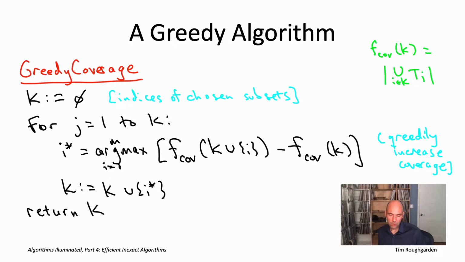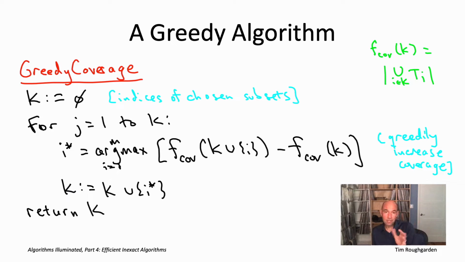So as usual with greedy algorithms, the running time analysis is not so interesting, at least not for a straightforward implementation of the algorithm. So what would that look like? Well, you have each of these k iterations of the main loop. How are you going to implement one of the loop iterations? Well, you have to evaluate this argmax, so you have to take the best over the m subsets. So you could just do exhaustive search over the m possibilities for the subset.